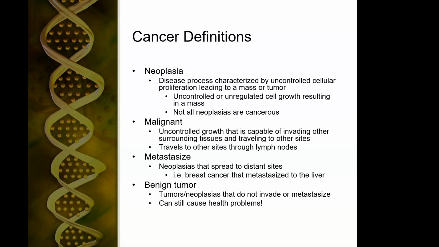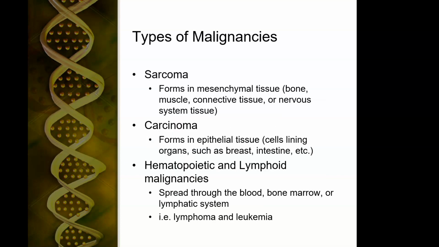And a benign tumor is a neoplasia that does not invade or metastasize to other tissues, but it still can be a problem, especially if it's in a limited space, such as a meningioma in the brain. It's a benign tumor. It's not going to spread to other places, but it can cause a lot of problems because the brain is an encased organ.